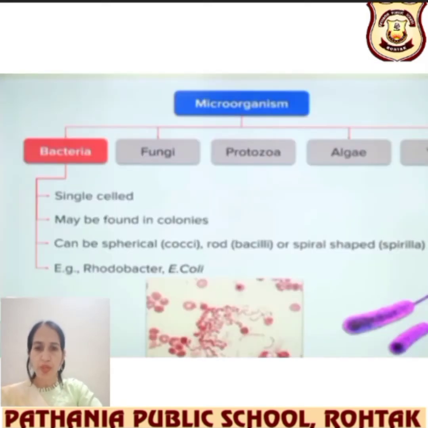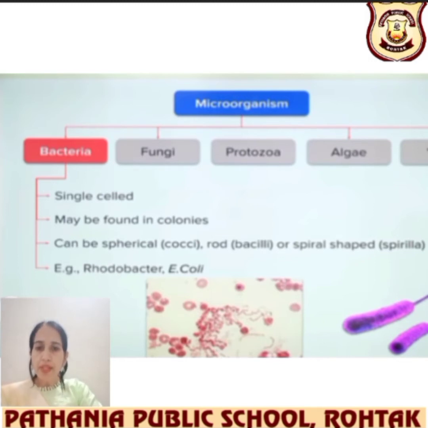Next we are going to discuss bacteria. Bacteria are single-celled organisms, they are unicellular. We are all multicellular organisms, having many cells in our body, but bacteria have only one cell, with cytoplasm in it. Then it divides and partitions, going from 1 to 2, 2 to 4, and so on. So it's a single cell, and may be found in colonies also.